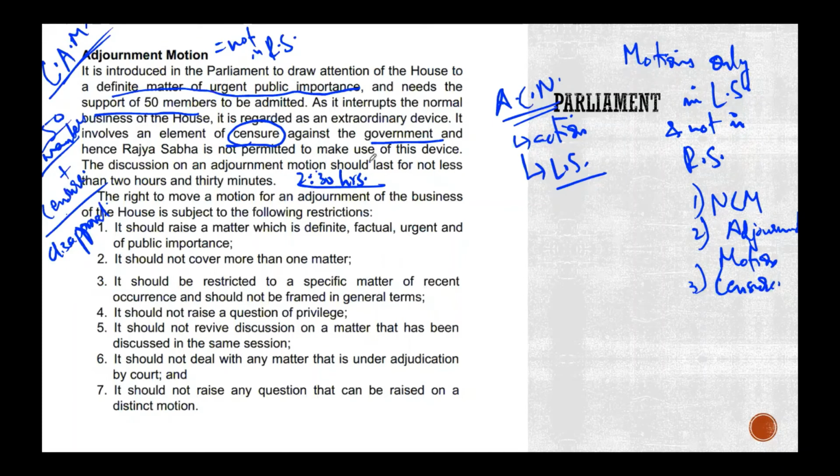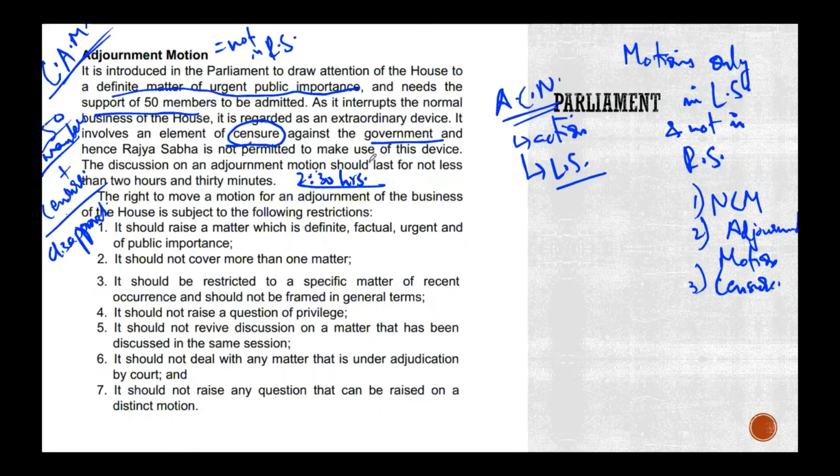It should not deal with any matter that is under adjudication. So if it is sub judice, we don't know yet. Let us wait for the court. Let's not bring this up here. And it should not raise any question that can be raised under any of the distinct motions that we've just come across. What are those motions? You had your privilege motion, your calling attention motion, your closure motion, simple closure, closure by compartment, kangaroo, guillotine, substitute motion, substantive motion, subsidiary motion, a whole lot of those things. If it is not part of any of these, then you can go ahead and call for an adjournment motion.